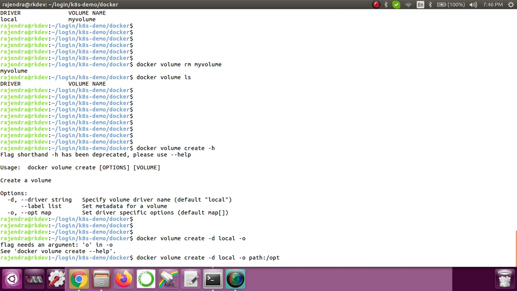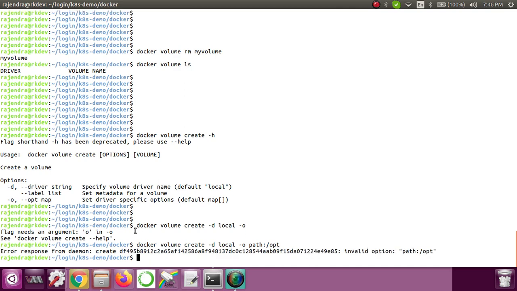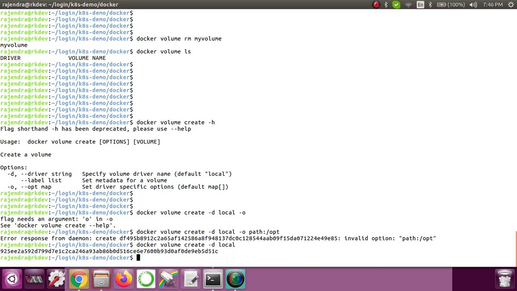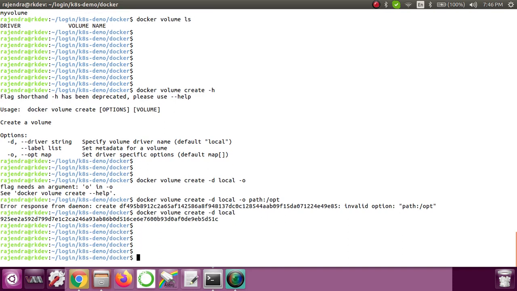So let me try if that works. What it is saying, invalid option path: opt, okay? So let's try without the -o option. So you can see that the volume got created. Now we are not able to set up the path for it, but let's see what is the default path that got created, okay? So now the volume got created.